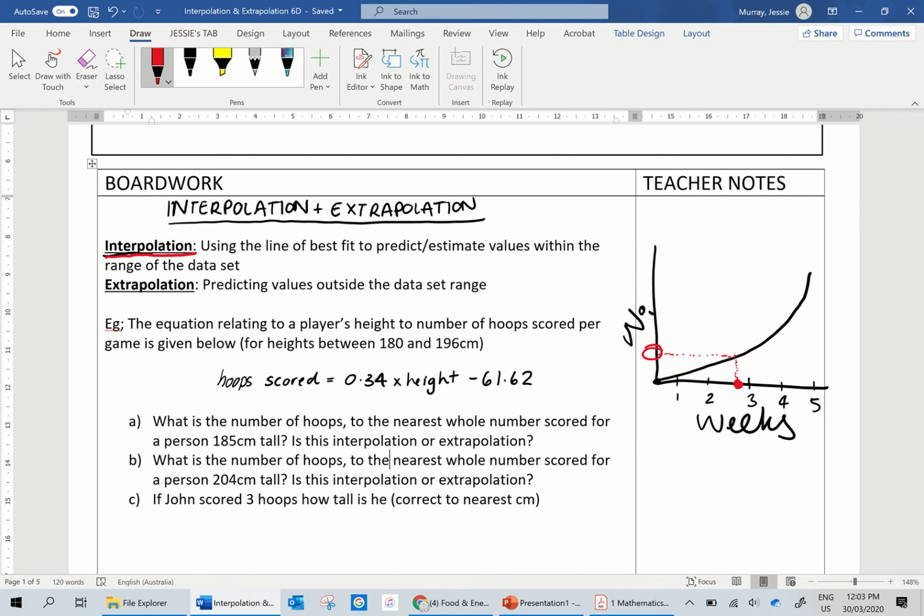Extrapolation, though, is if they said, okay, well, I want to look further than this. Let's look at next week. What's it going to be? And they would go, okay, continue this up. We're looking at about here, and whatever the number on our axis here would be our answer. So hopefully that's a good explanation of the difference between interpolation and extrapolation, okay? Internal, external is the best way to think about that.